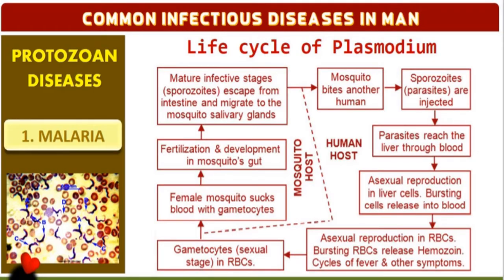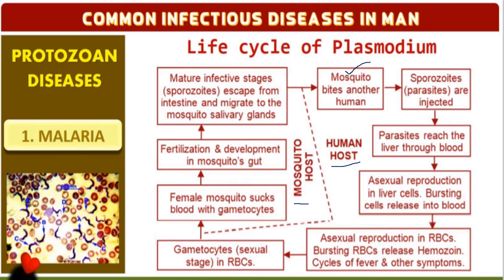Here, very clearly, the life cycle of Plasmodium is given in the form of a schematic chart. The first thing I can tell you is that there are two hosts here. One is the human host, and the other is the mosquito. First, the mosquito bites the human.